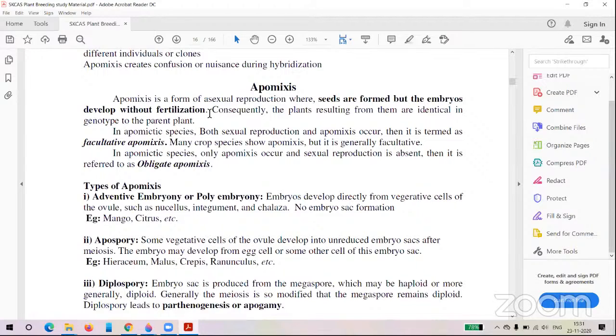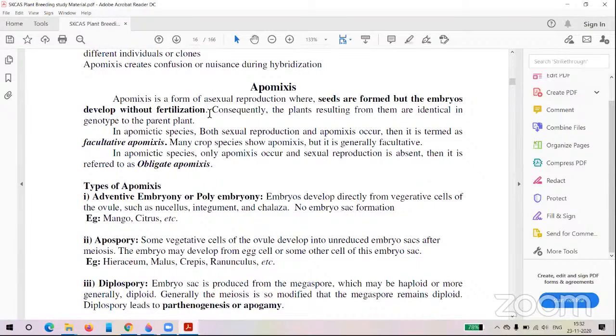So in examination they will ask, in which of the following are seeds formed without fertilization or without formation of the male and female gamete? They will give the options: sexual reproduction, vegetative reproduction, apomixis, all the above. So the answer is apomixis. Here you can see the seed without formation of the male and female gamete and without fertilization.